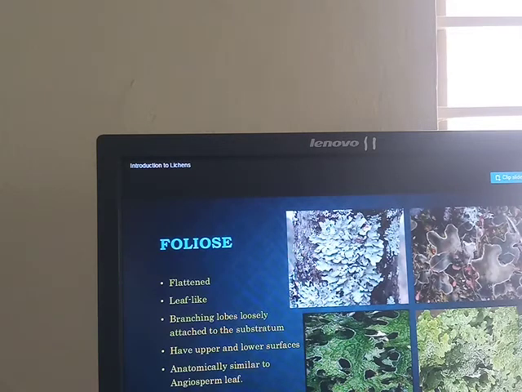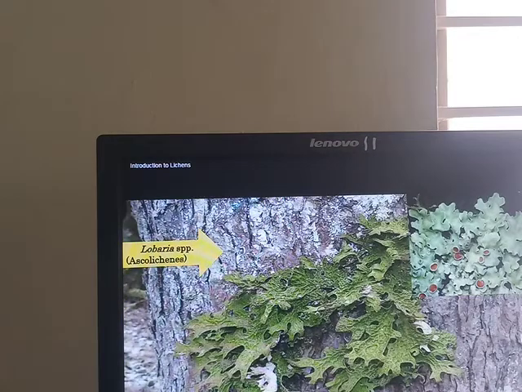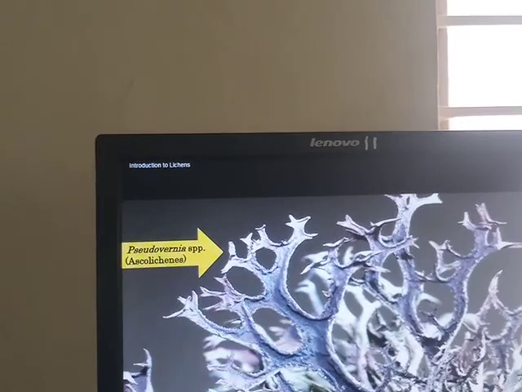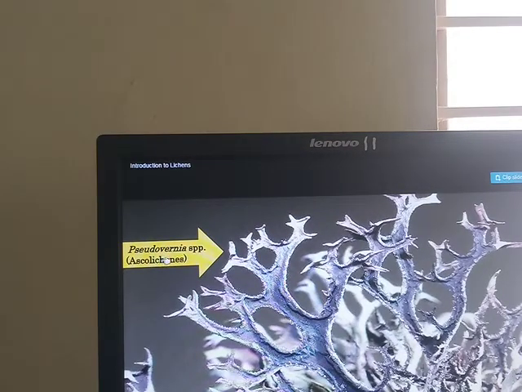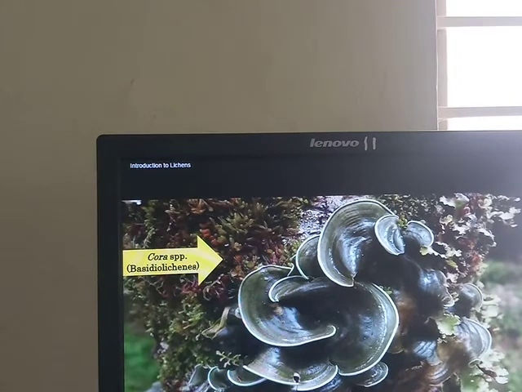These we call foliose lichens. Examples of foliose lichens are Parmelia species, and another example is Lobaria. And Pseudevernia species is an example of foliose lichen. Another one is Xanthoria. And the last one is Cora species. They are also examples of foliose lichens.